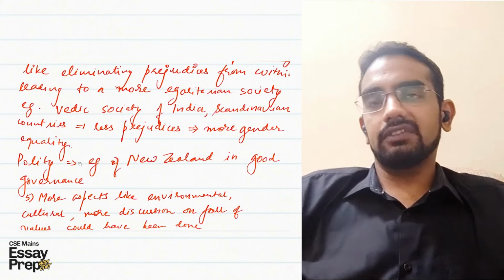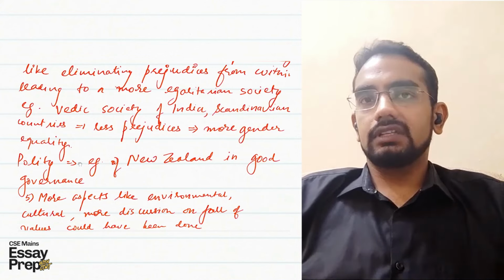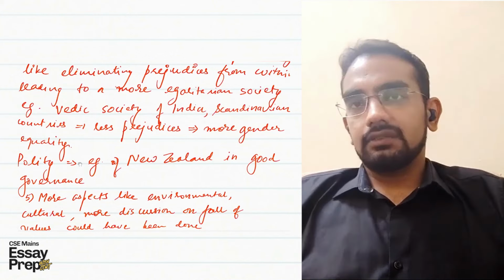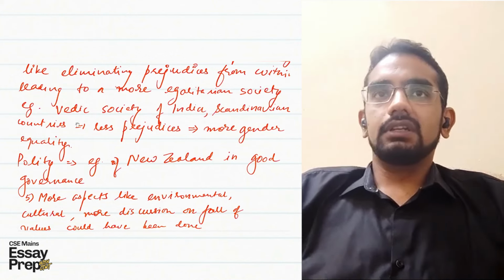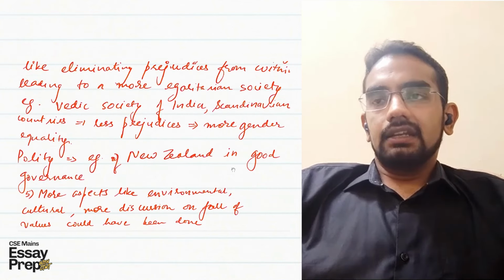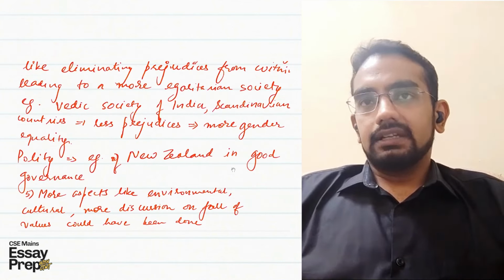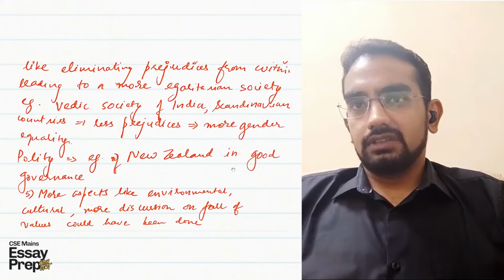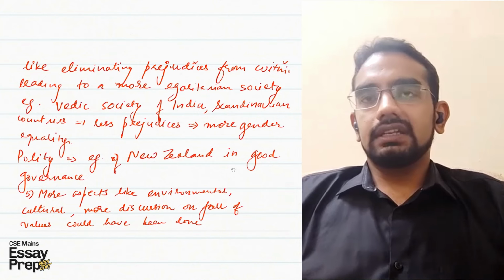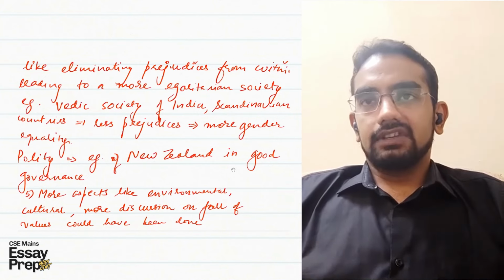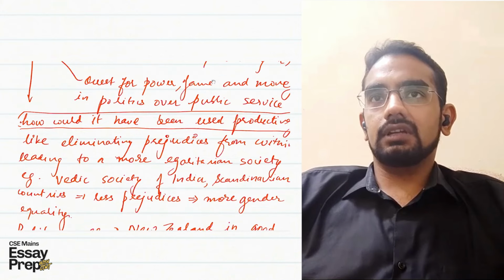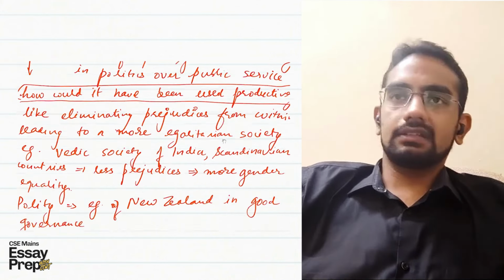Similarly, about polity, you could have given an example of New Zealand, well known for good governance. Similarly, the Scandinavian countries, why? Because they avoided the water of negativity, for example, of this power, fame, and money. And then the leaders who were elected for their merit started working for the people. There was citizen-centric governance. The policies that were framed were actually intended and calibrated for the welfare of the people. And this is what happened. Otherwise, when it is just to aggrandize someone or collect power or fame or money, then something else happens.